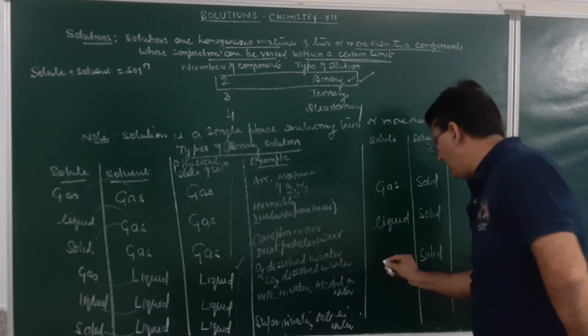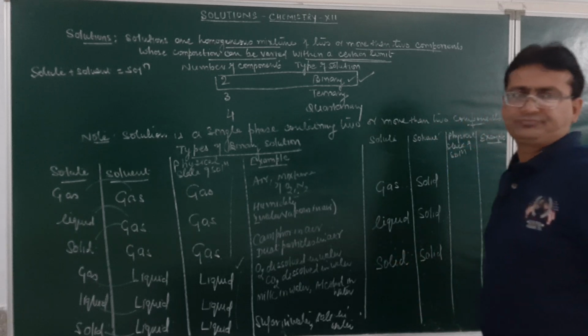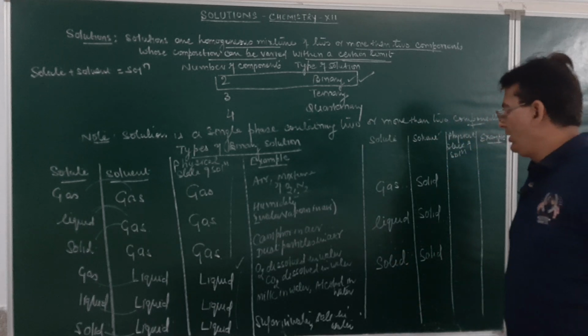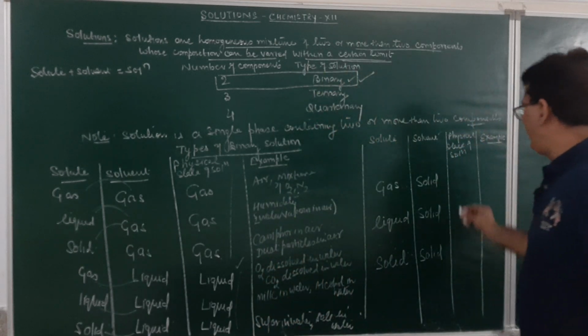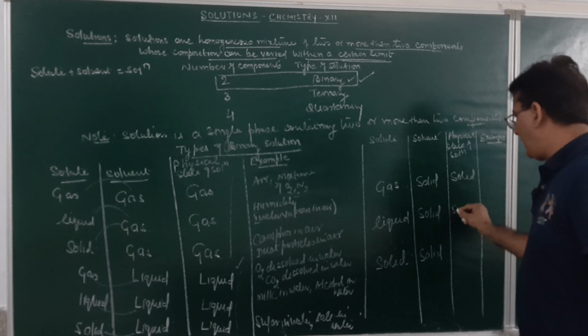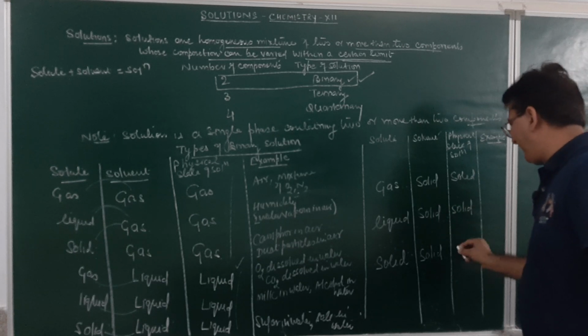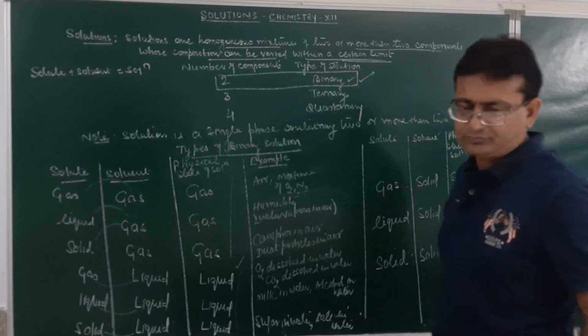And here it will be a solid dissolved in a solid. Am I clear? Now, when gas is dissolved in solid, the solution will be in the solid form. Here again, it will be in the form of a solid.